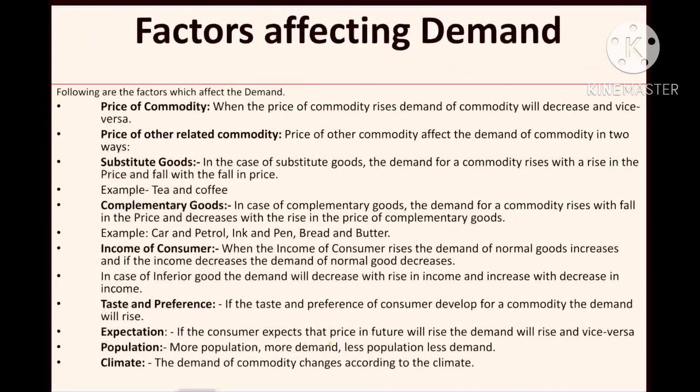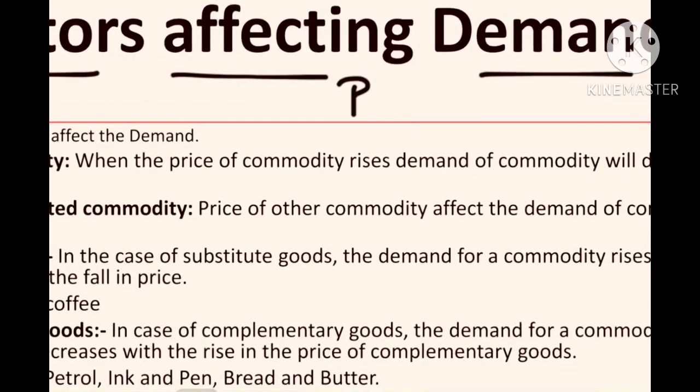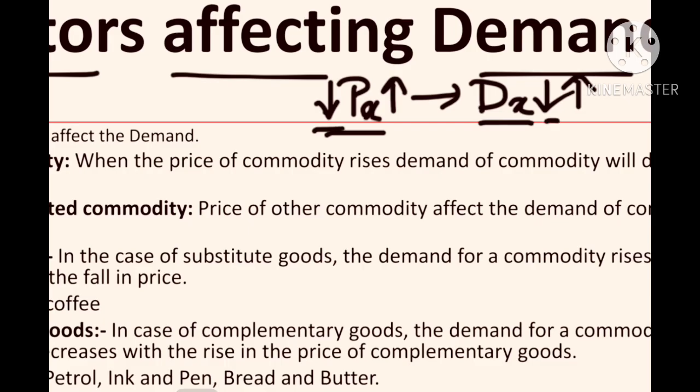Look at this particular point. The first factor affecting demand is the price of a commodity. Look at my students, here it is written: when the price of a commodity rises, the demand for the commodity will decrease, and vice versa. It is a very normal trend. If the price of X increases, the demand for X will decrease. If the price of X decreases, the demand for X will increase. We know that very well.